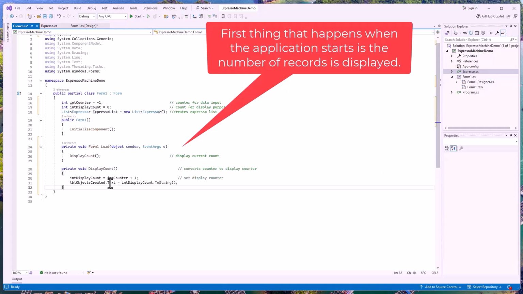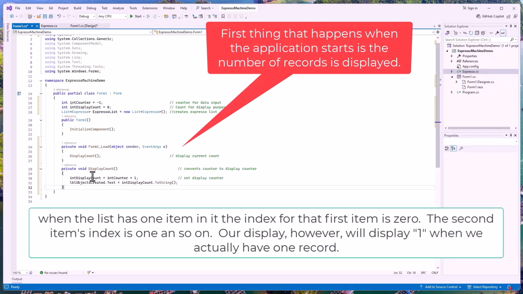And that consists of private void display count. And we're going to take display count and increase it by 1. Display count is going to have the actual number that is in the list: 0, 1, 2, 3. So it's always going to be one less than what we actually have physically showing. By adding 1 to it, we can then take our label object created and let the user know they've got 1, 2, 3, 4 items. They don't have 0 items. 0 means they actually have 1. So we want to be able to display 1 there. So this takes care of that display count piece.